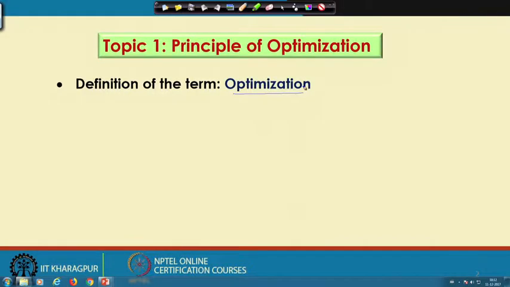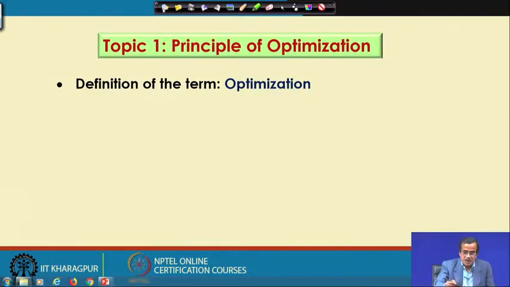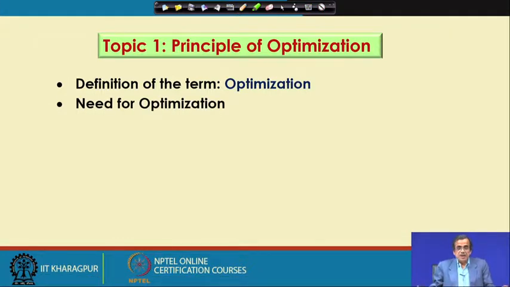If you want to be in competition, we will have to go for cost effective and efficient design, and the principle of optimization is going to help us ensure that cost effective and efficient design. That is why we should use the principle of optimization.